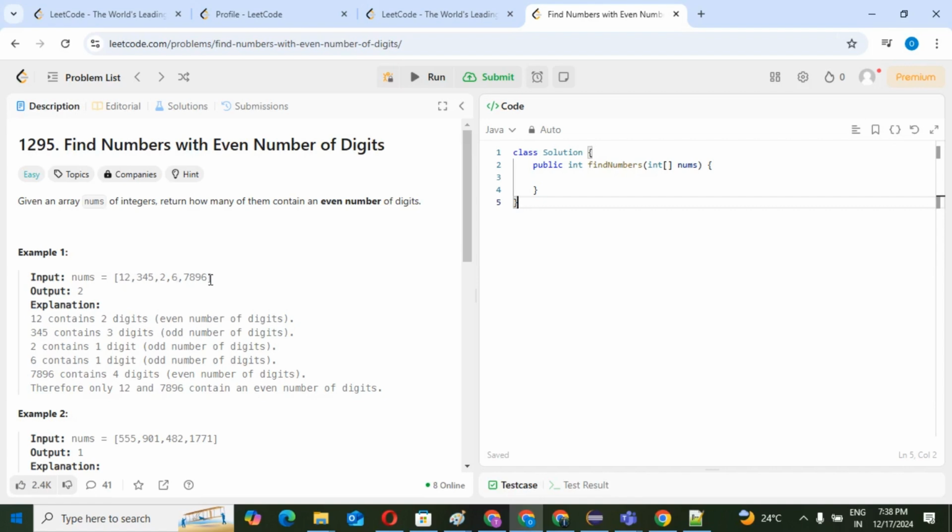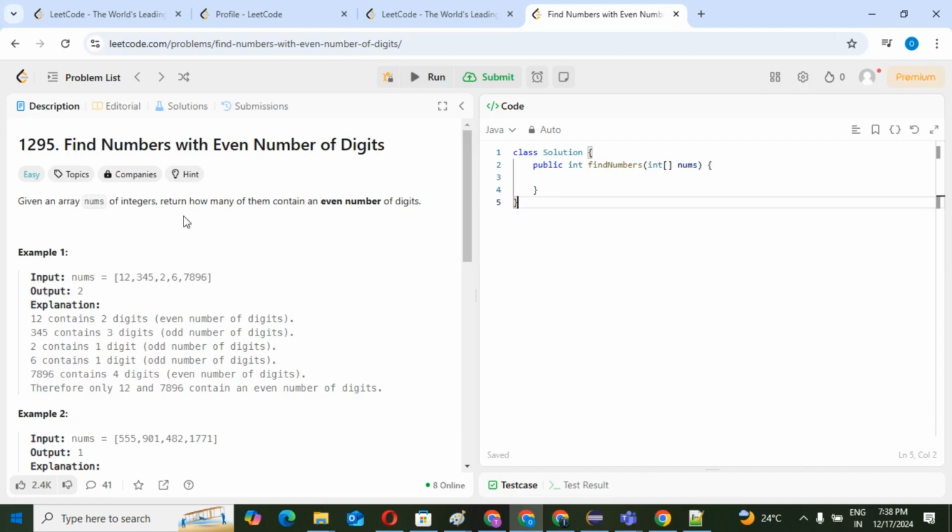You need to select whatever numbers in this array have an even number of digits. 12 has 2 digits, so that is even. 345 has 3 digits, so it is not even. 2 has 1 digit, also not even. 6 is also 1 digit, not even. But the last one, 7896, has 4 digits, so it is even. So the output will be 2.